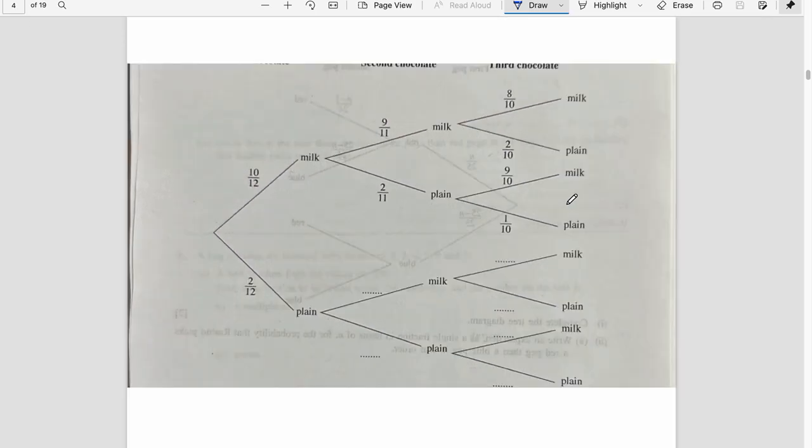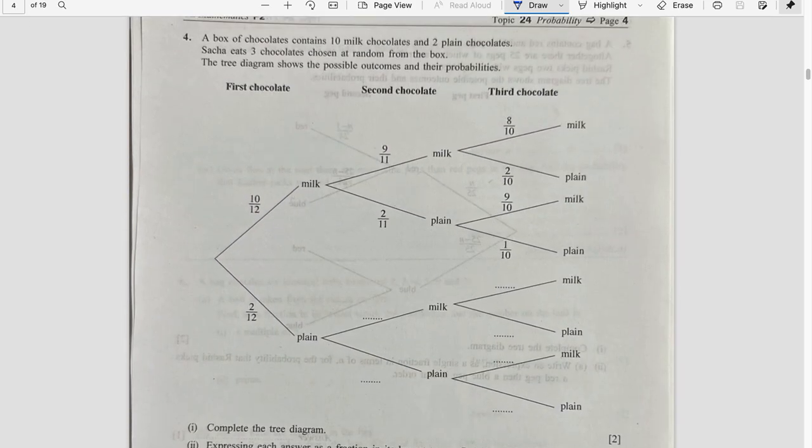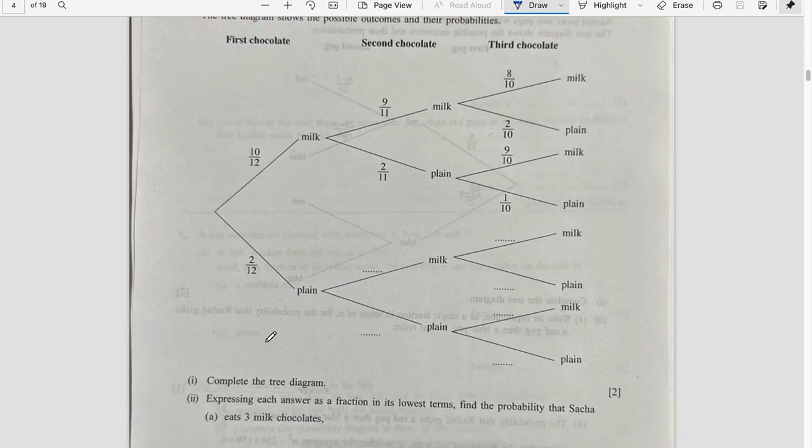Okay, let's do one more. A box of chocolate contains 10 milk chocolate and 2 plain chocolates. So milk and plain. Sasha eats 3 chocolates chosen at random from the box. The tree diagram shows the possible outcomes and their probabilities. Complete the tree diagram expressing each answer.